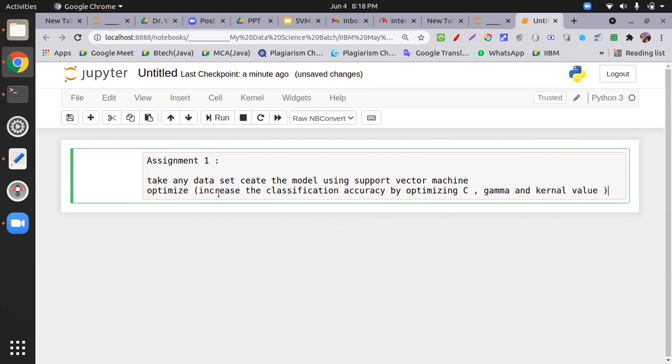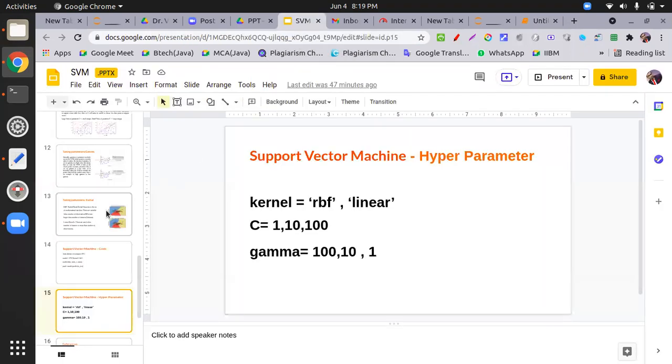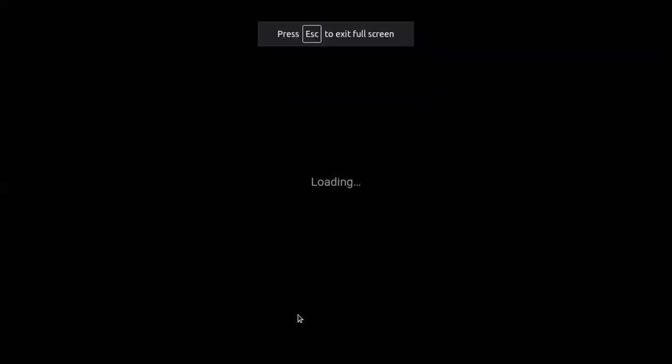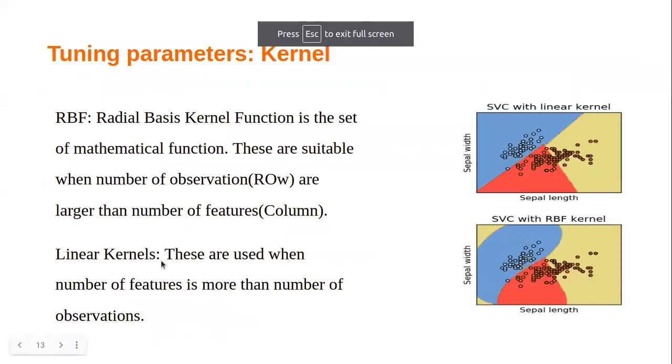Sir, you mentioned two kernels, sir. There was RBF and linear, sir. What is the difference between the two, sir? Sir, I told this difference. If you are over here, you see my slide. I joined a little late, sir, 15 minutes. No. I will just tell the difference between these two.